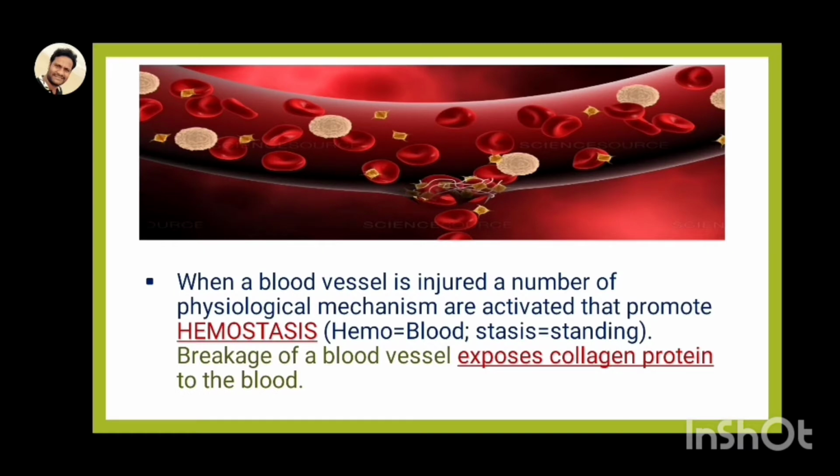Whenever injury or damage occurs, a number of physiological mechanisms promote hemostasis. This is a combination of two words: hemo means blood, and stasis means standing of blood within the blood vessels. So this is called hemostasis. First, with breakage of blood vessels, collagen proteins are exposed to the blood. This is the first stage of blood clotting.